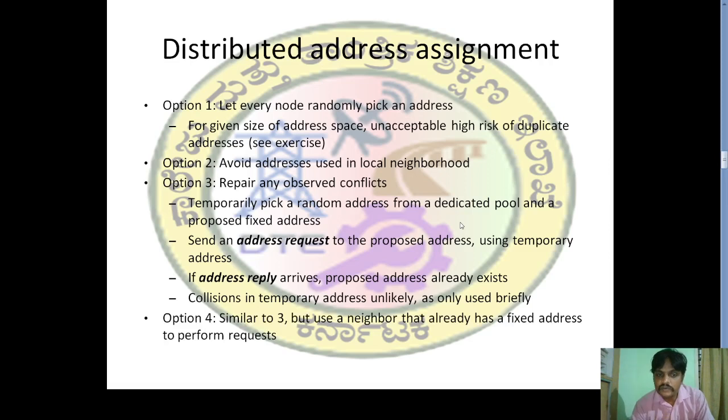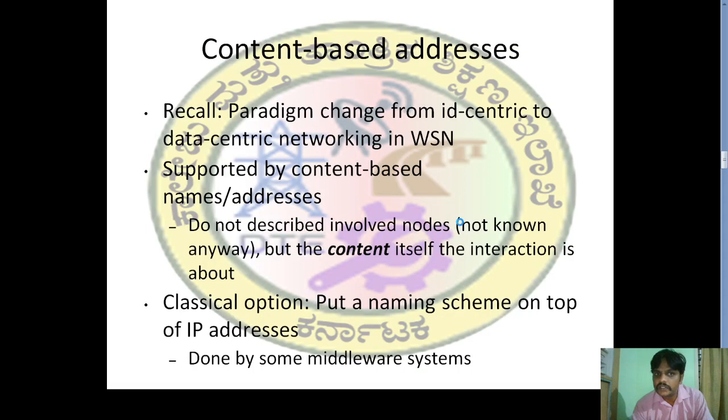Option 4 is similar to 3, but uses a neighbor that already has a fixed address to perform the requests. So this is about distributed address assignment, and next we have content-based addresses. We can recall the paradigm change from ID-centric to data-centric networking in WSN. We use data-centric networking in WSN rather than address-centric or ID-centric networking, supported by content-based names or addresses.